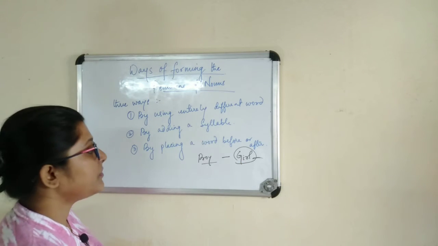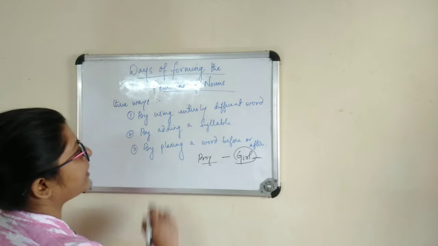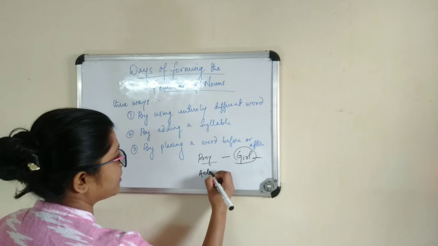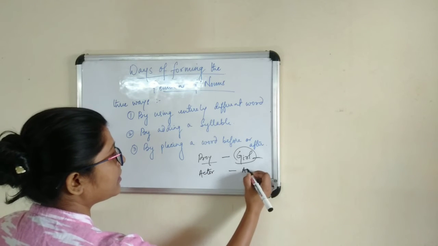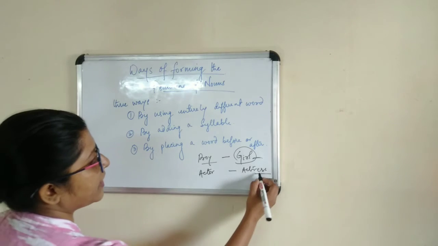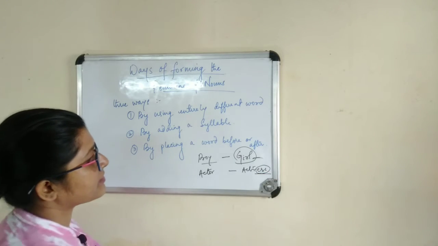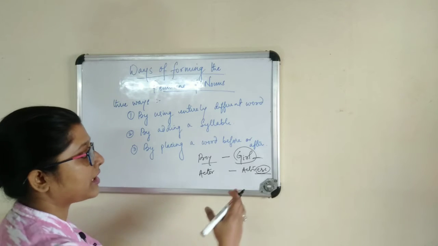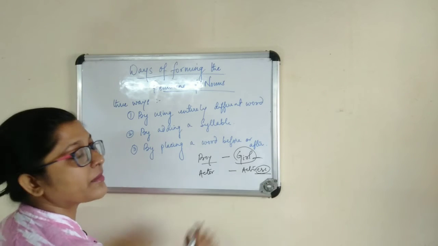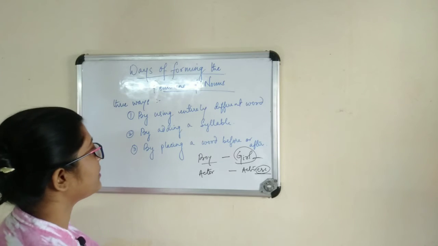And by adding a syllable, if we consider an actor, here it will be an actress. We added this ess as an extra syllable, as a suffix, to this actor, and it became actress. So this is the feminine of this noun.